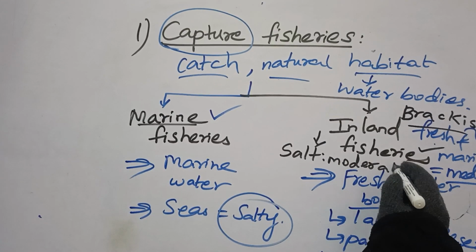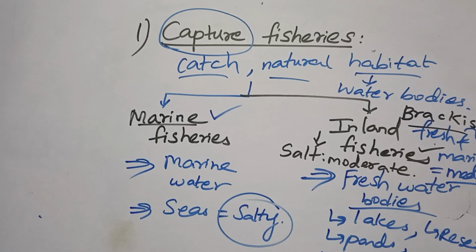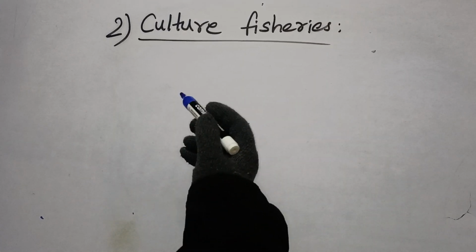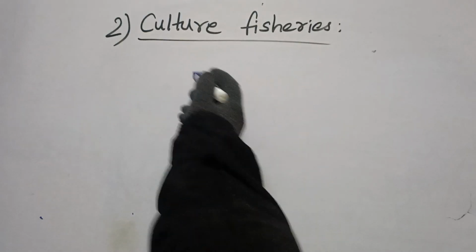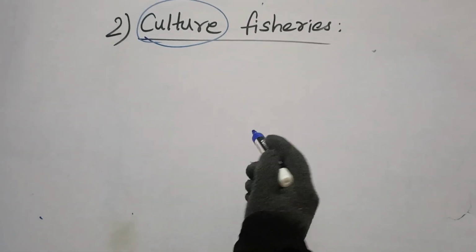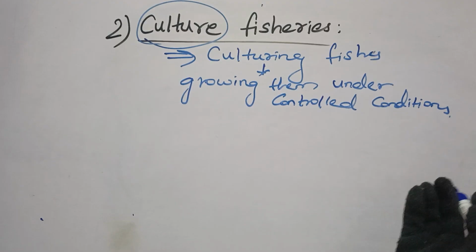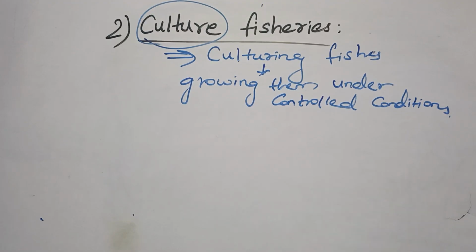Is that clear, children? Okay. So now let us move ahead to the next type of fisheries, that is culture fisheries. The word culture fisheries means, here you can highlight this word, you can focus on this word called culture. Now you are growing them by maintaining certain conditions. Such type of cultivation of fishes is called culture fisheries.